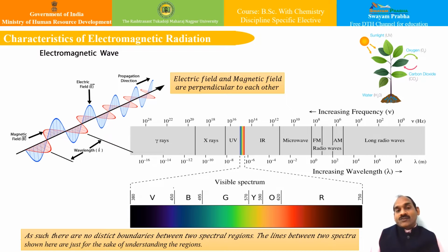Due to this, we can interpret their structure and behavior based on their interaction with the electromagnetic radiation. Correct? This we have particularly seen in electronic spectroscopy. We can also determine the patterns and trends of their behavior as well. This is all we have seen during our previous lectures of molecular spectroscopy.